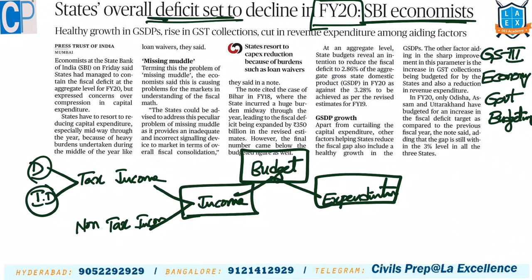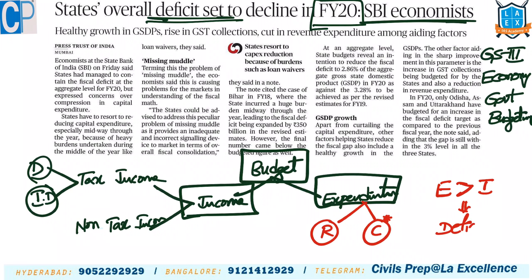Under expenditure we have two types of heads. One is revenue expenditure, that is short term. Two is capital expenditure, that is long term. When the government's expenditure is more as compared to its income, then we call that condition a deficit. This deficit occurs for the government when the expenditure is more.